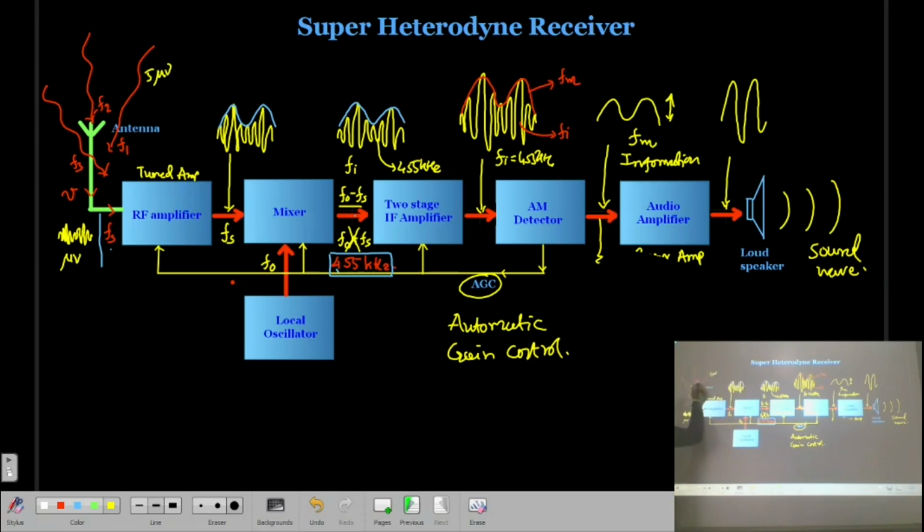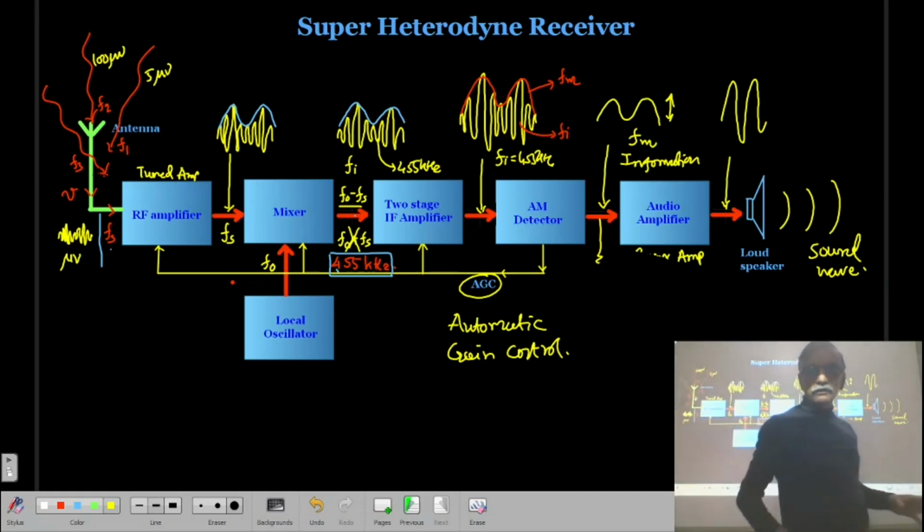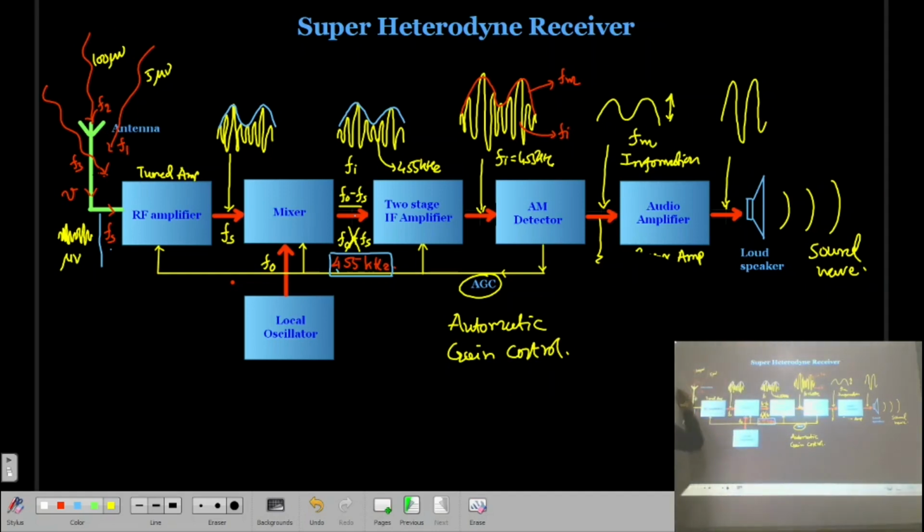F2 is producing, let us say, 100 microvolt. And if F3 is a local station, meaning your receiver is very near to the transmitter, then it can produce a signal of 2 millivolt.